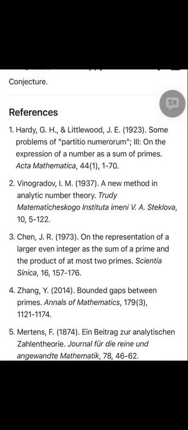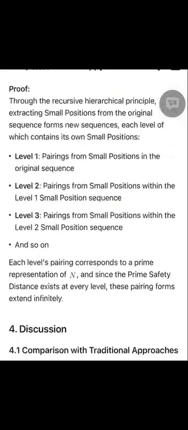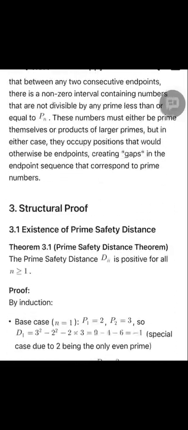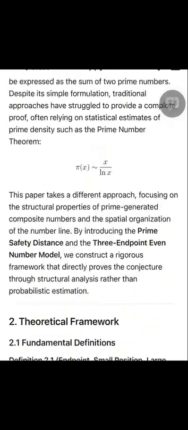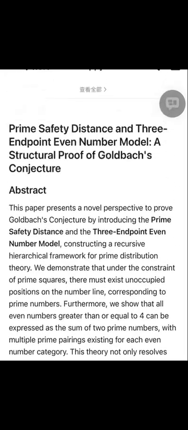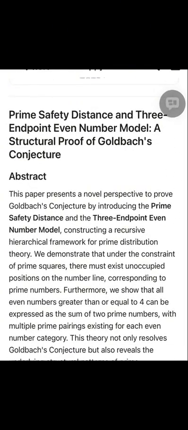Prime safety distance and 3-endpoint even number model, a structural proof of Goldbach's conjecture. Abstract. This paper presents a novel perspective to prove Goldbach's conjecture by introducing the prime safety distance and the 3-endpoint even number model, constructing a recursive hierarchical framework for prime distribution theory.